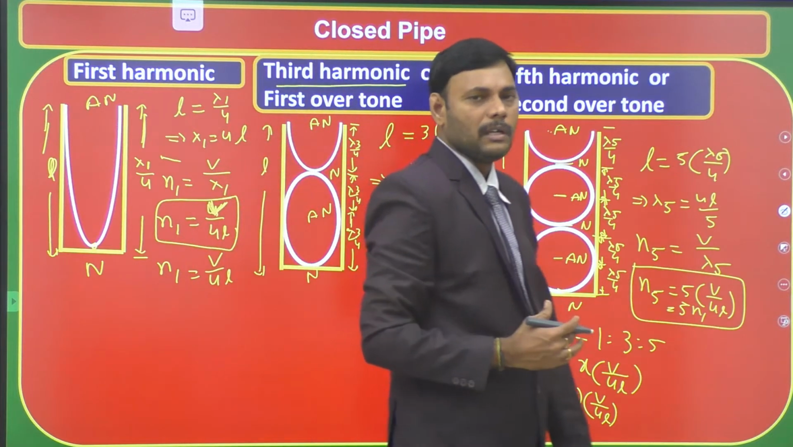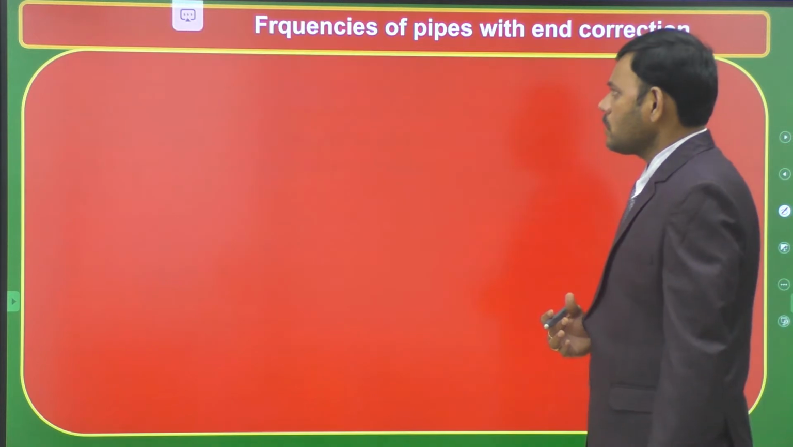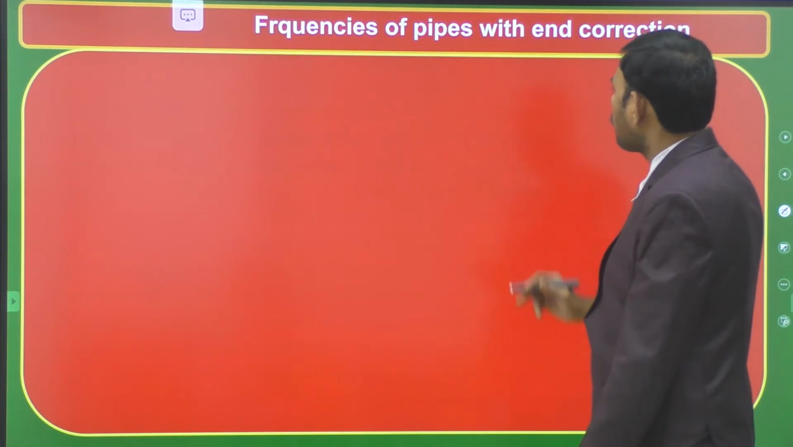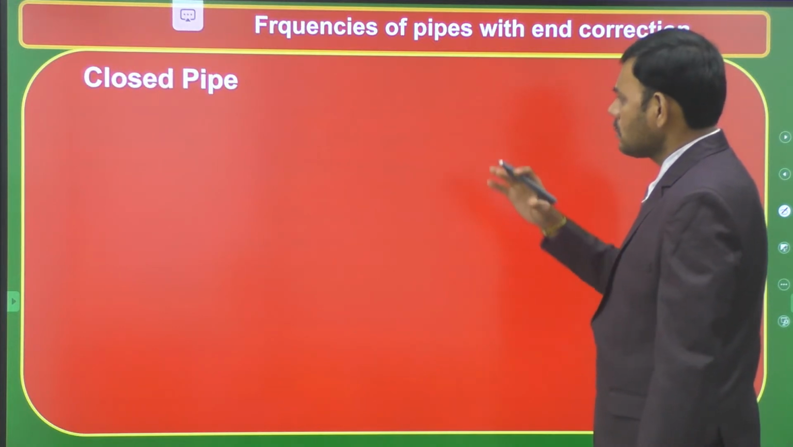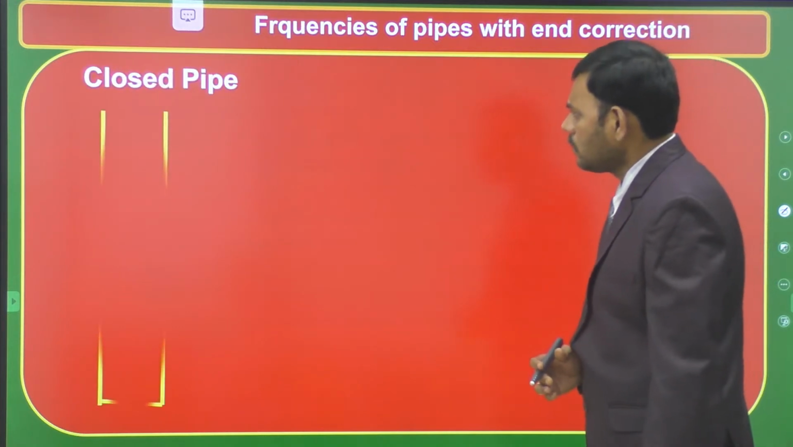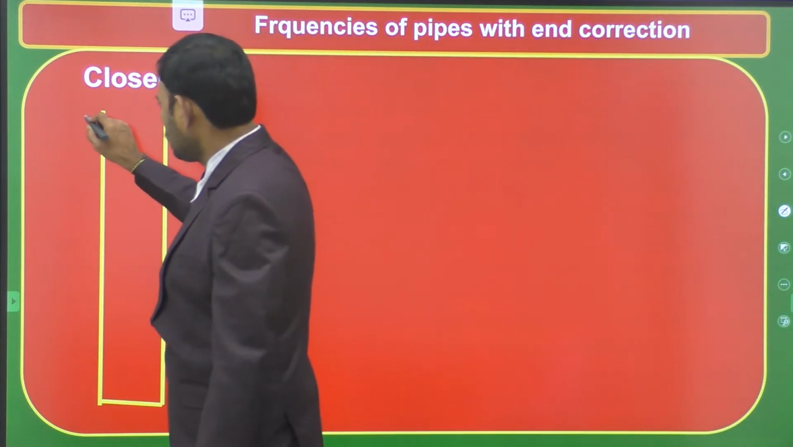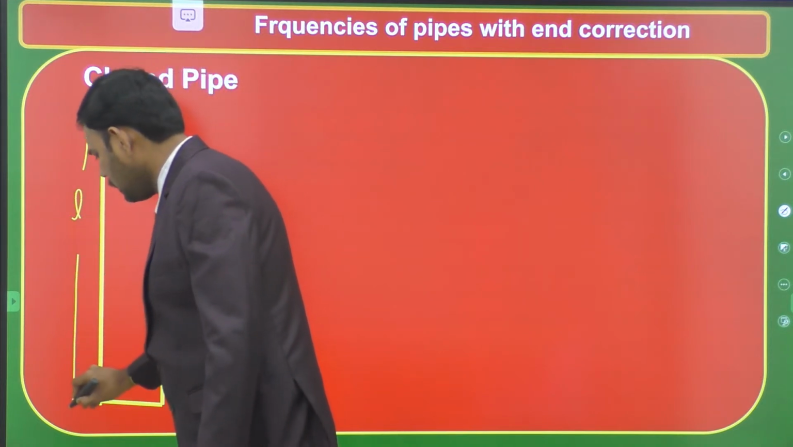So this is about the formation of harmonics in a closed pipe. Let us move on to the application of this, that is, frequencies of pipes with end correction. Let us consider a closed pipe. Let this be a closed pipe having length L.